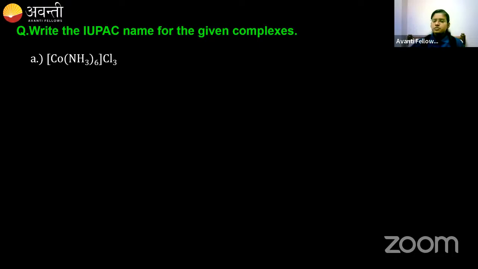So if a complex formula is given and you are asked to find out the IUPAC name, what is the first thing that we need to do? The first thing is to find out the oxidation state of the metal. So the metal is cobalt, X, and we have the amine ligand. It is a neutral ligand. So what we have to do is find out the oxidation state of the metal ion like this.